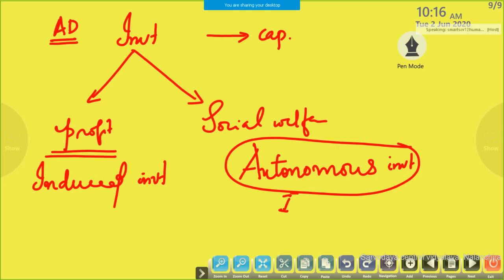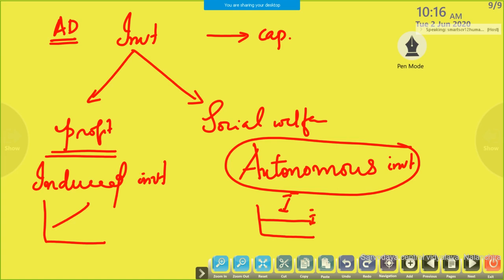Autonomous investment is not related to income. Whatever may be the income increase or decrease, that investment remains constant. So for induced investment we get an upward sloping curve, while for autonomous investment we get a horizontal line parallel to the income axis, irrespective of income. So investment remains constant.